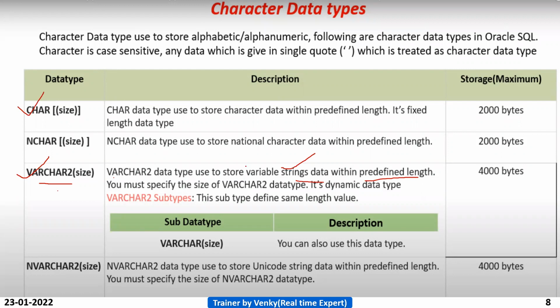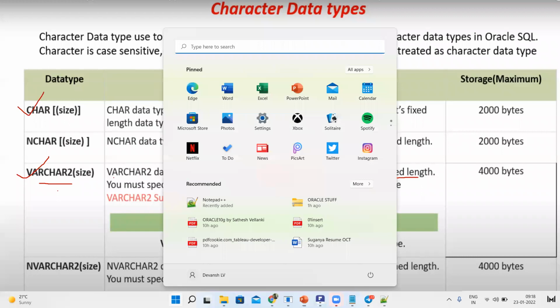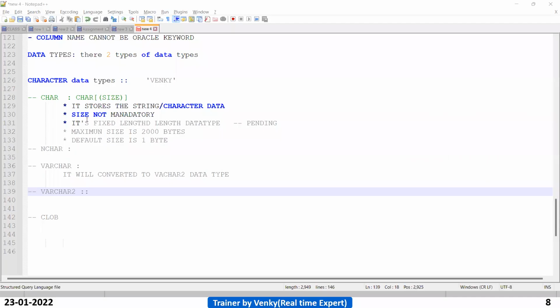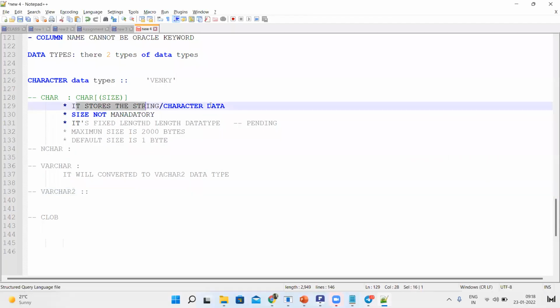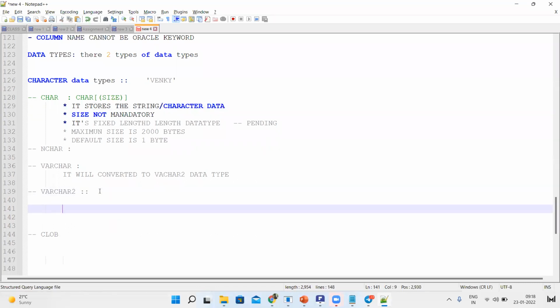Remember this point: store variable string data within a predefined length. It is also used to store string or character data.